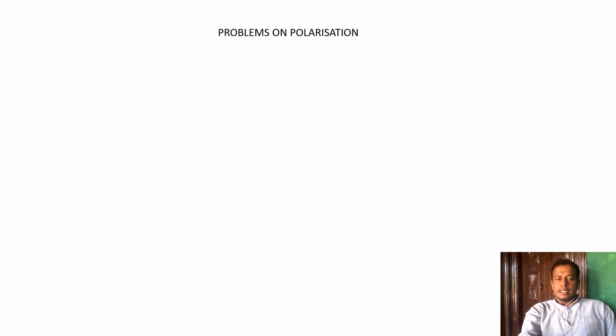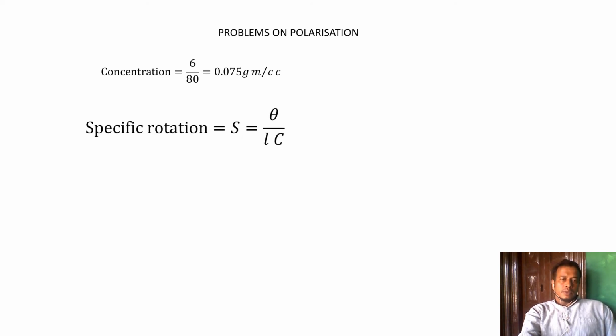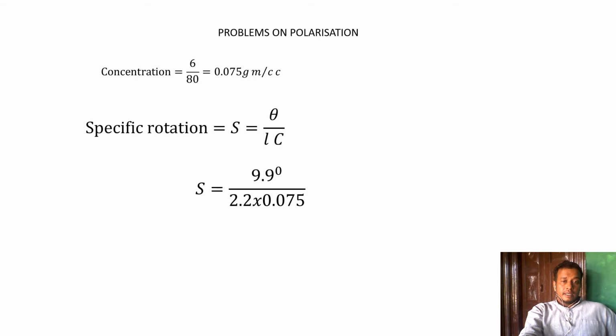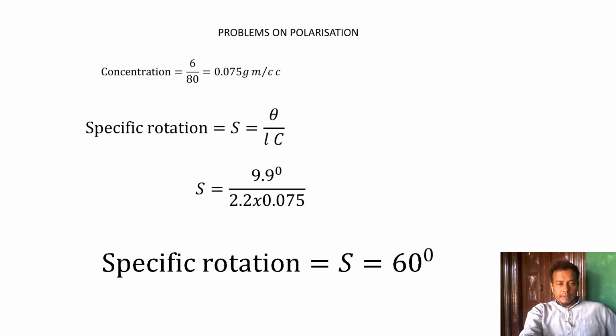The volume of the solution is 80 cc. Concentration is 6 gram by 80, that is 0.075 gram per cc. The specific rotation is given by S is equal to theta by LC. Theta is 9.9 degree, L is 2.2 decimeter, concentration is 0.075, and the specific rotation S is equal to 60 degree.